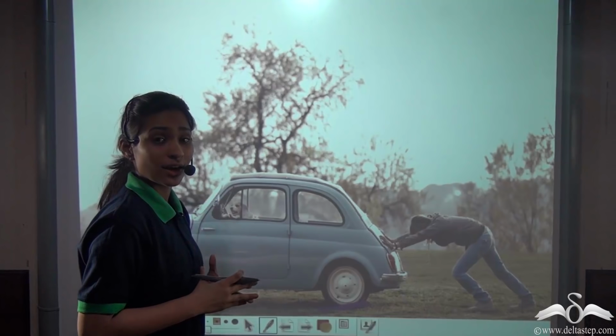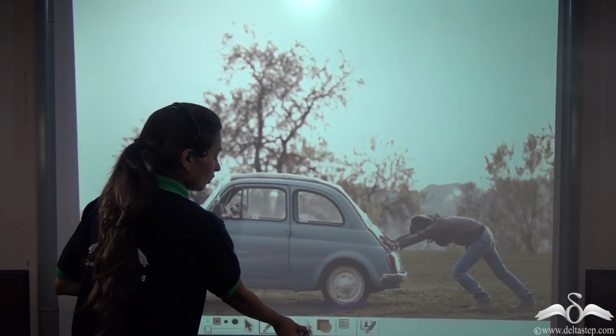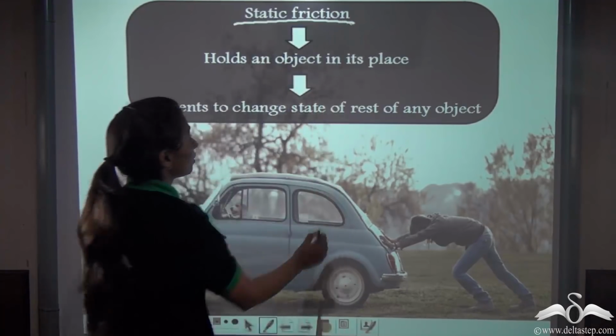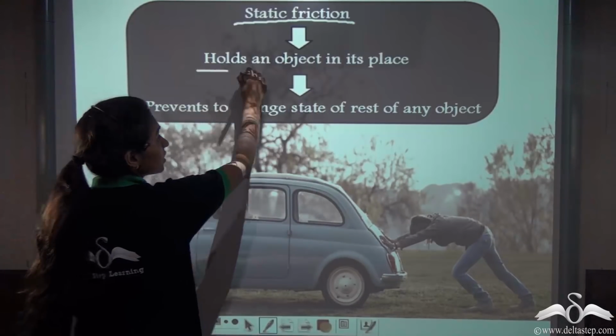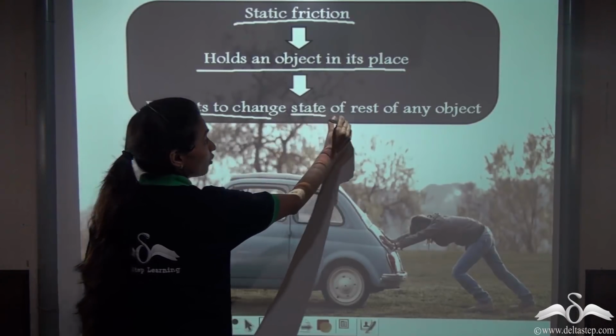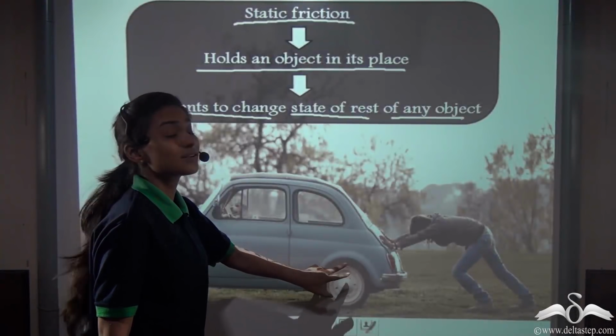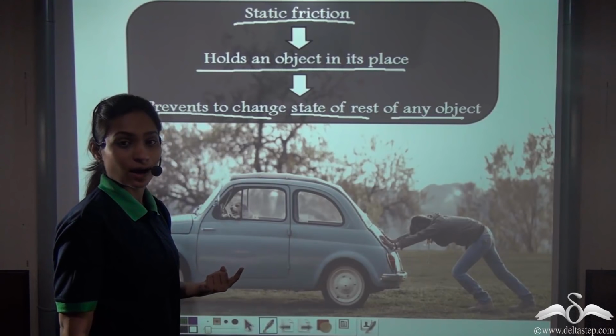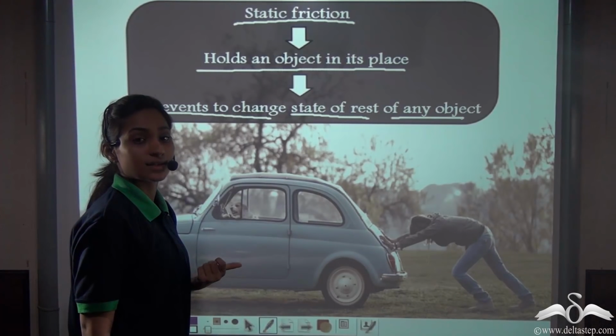Now, there is a special name for this friction: it is called static friction. This is the friction that holds an object in its place and prevents any object from changing its state of rest. This initial friction is called static friction. Now, you will notice that once you start sliding the car, this friction lessens.